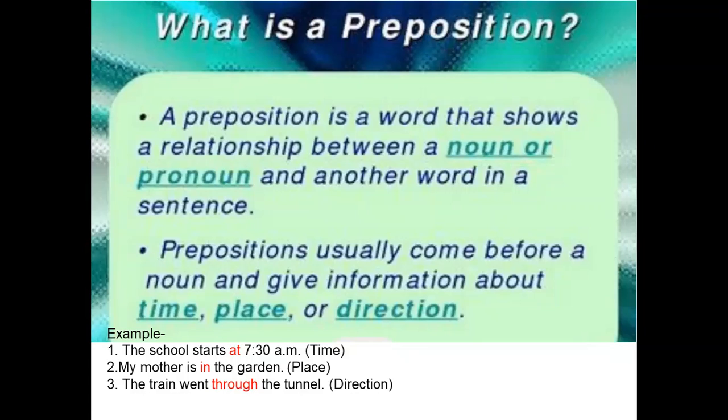For example, the school starts at 7:30 a.m. So at is here time. It is telling the time. My mother is in the garden. So in is the word which is telling the place of mother. The train went through the tunnel. Through is the direction, which is telling about the movement of the train from one end to the other end.